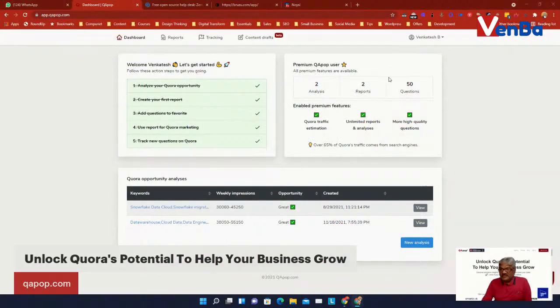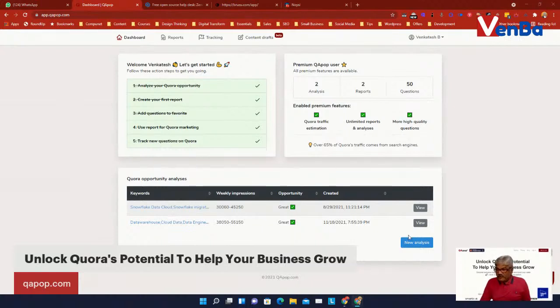So once again, this is the dashboard. I'm on the premium plan, and I've used two analyses, two reports, and I'm tracking 50 questions. Quora traffic estimation is a very important thing, because for whatever keyword you have, the traffic estimate is available in QA Pop. There are also unlimited reports and analyses, and high quality questions in your niche.